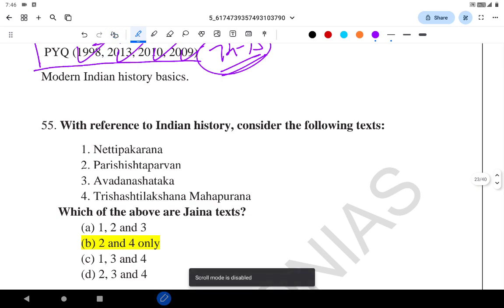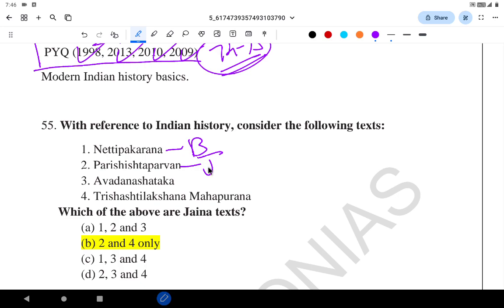The next question. With reference to Indian history, consider the following texts. These are difficult questions. Netti Pakarana. Which of the following are Jaina texts? Netti Pakarana is a Buddhist text. Parishishta Parvan is a Jaina text. Trishashti Lakshana Mahapurana, the last one, the fourth one, is also a Jaina text.